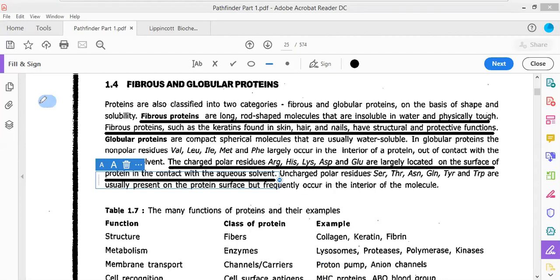Then when you are going to draw the structure of protein, now see, this is the structure of protein that I draw. If this is a globular protein, it will lead to the formation of a highly compact structure with polar amino acids being exposed on its surface. The polar amino acids are exposed, and thus it is water soluble in nature.